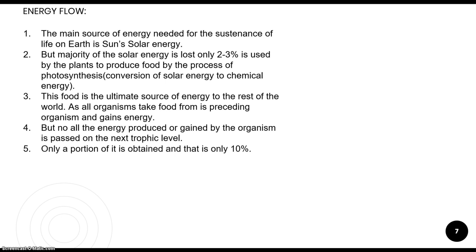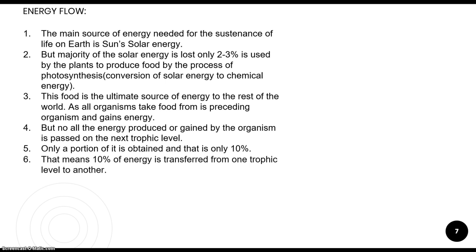In the last point I said that the energy passes from one level to another level. This transfer takes only 10% from the previous level. This is known as the 10% law of energy flow. What does this mean?